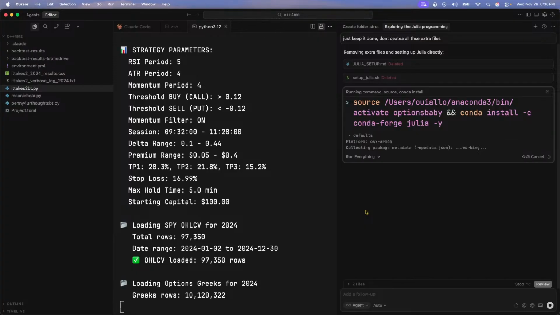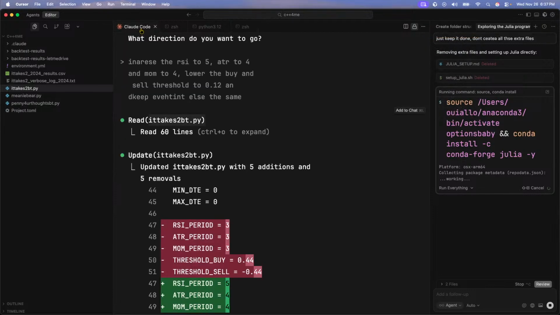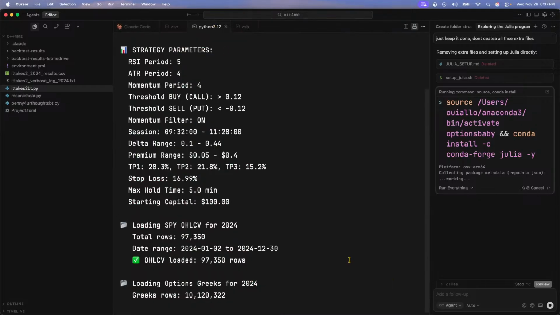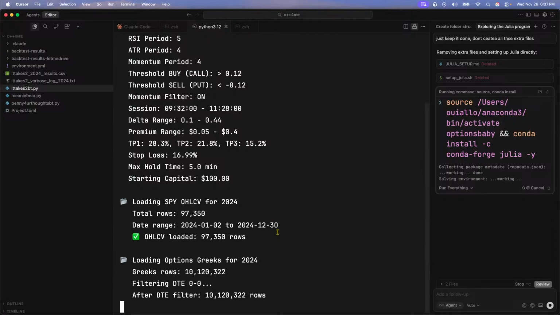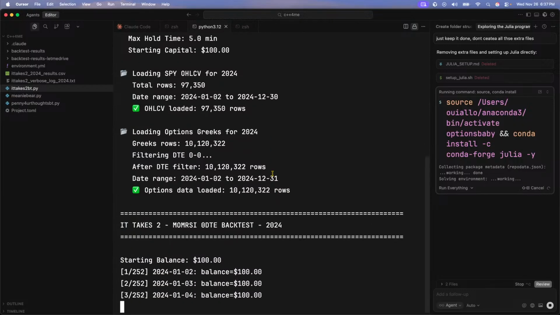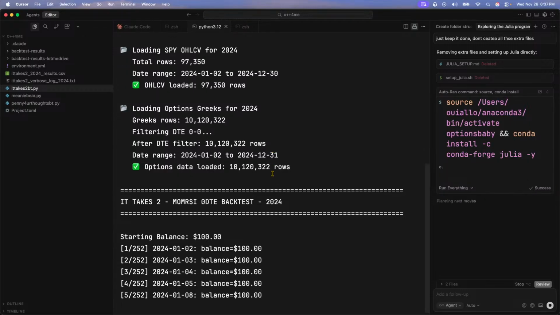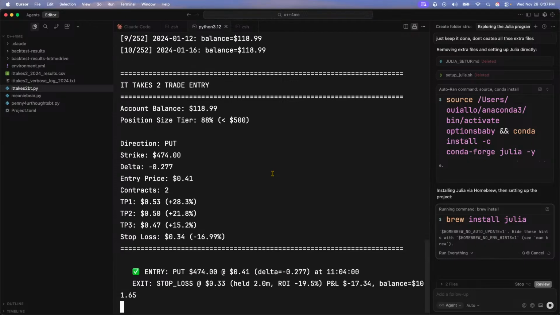All right. I'm still going to run my Python over here, but I'm going to see if I can create a Julia file and then run it on this side. Oh, beautiful. We have our backtest and that's running. I've updated a few things, and let's see how well we updated the RSI periods and the ATR periods. We just made it a lot more restrictive.